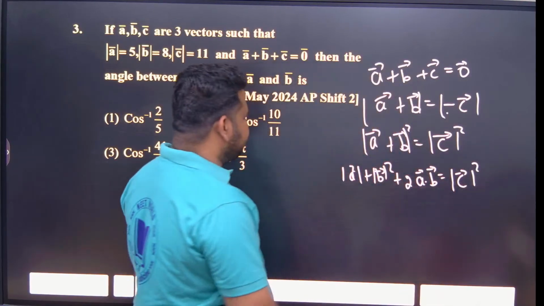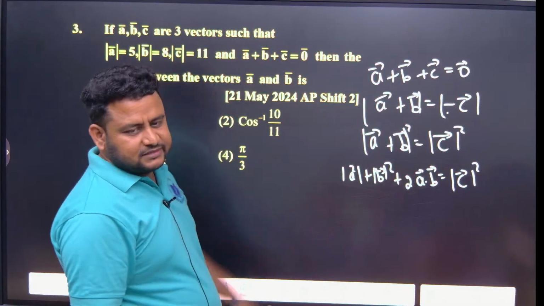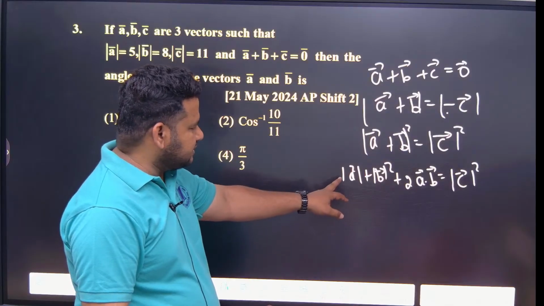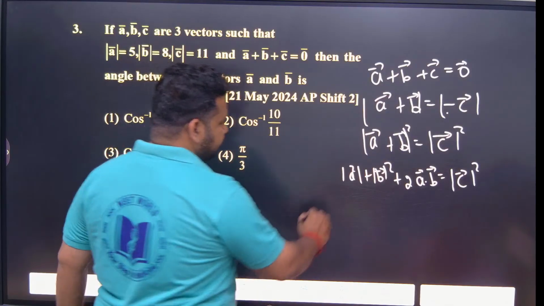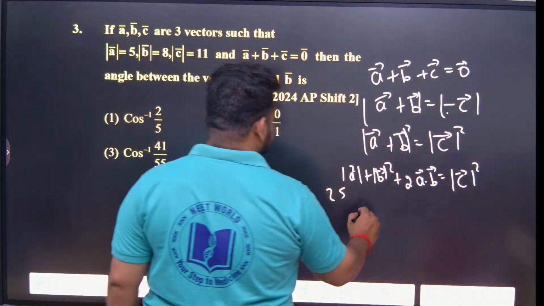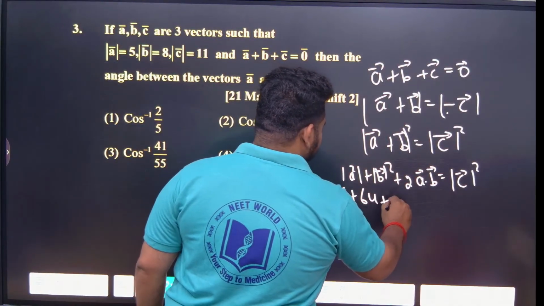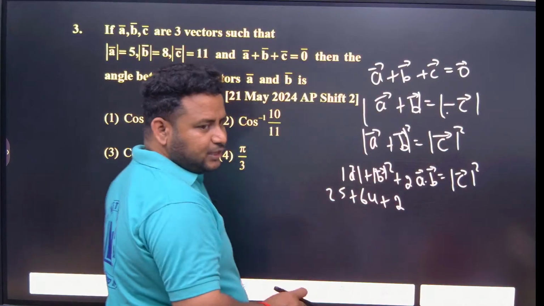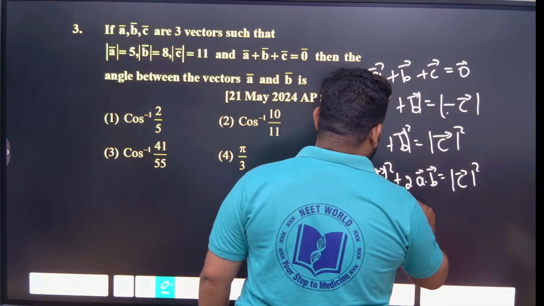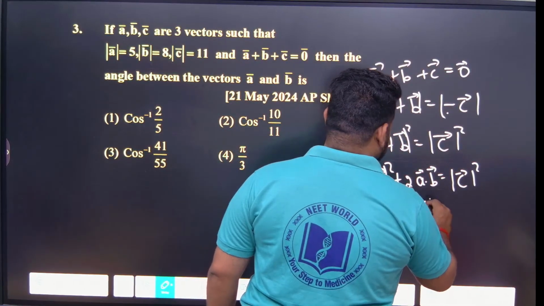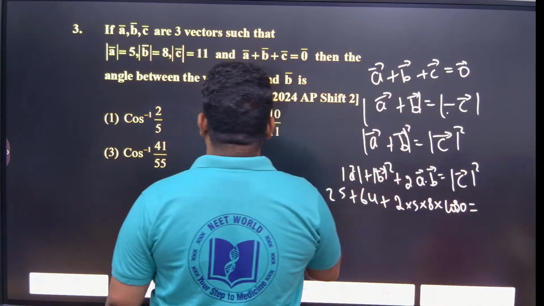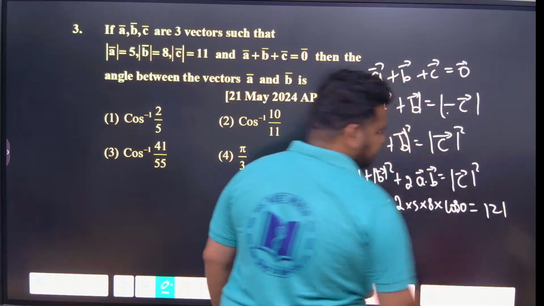Now they are asking the angle between these. We know the formula for cos theta, we will use it. So here if you substitute, A square is 25, B square is 64, plus 2 times A dot B. A dot B means magnitude of A into magnitude of B into cos theta. Magnitude of A is 5, magnitude of B is 8, into cos theta. Magnitude of C square, C is 11, 11 square is 121. That's all we are doing.